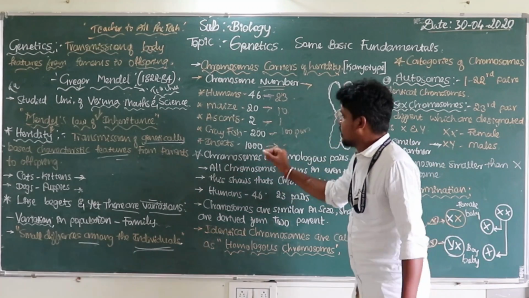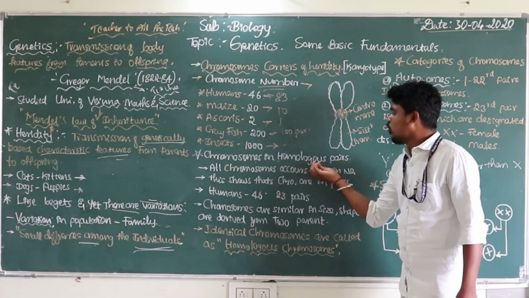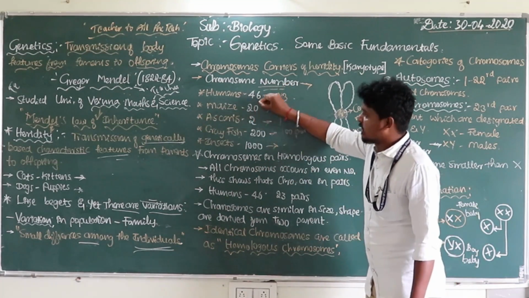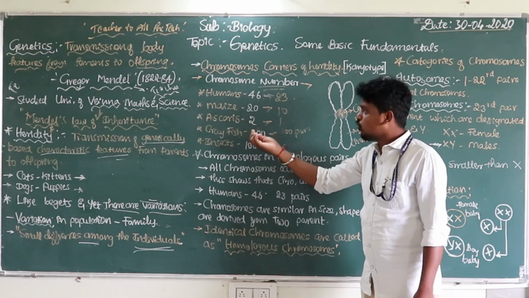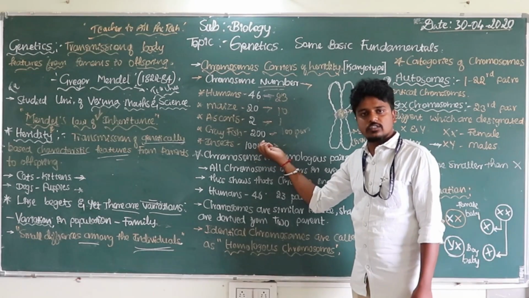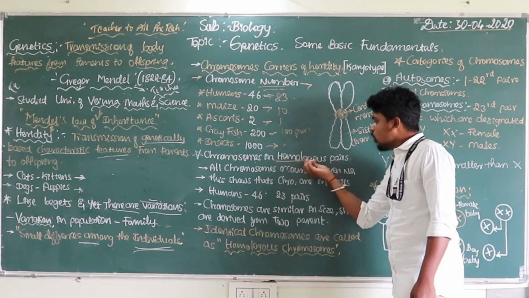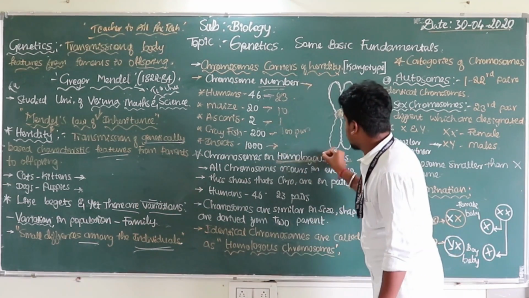And here the most important concept is chromosomes in homologous pairs. Have a look here. In all living organisms, as I mentioned, the number of chromosomes could be 46, 20, 200, even 1000. Just observe it carefully. The homologous pair: what is homologous?